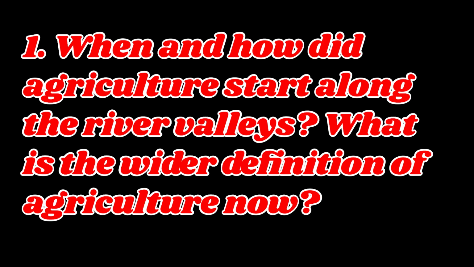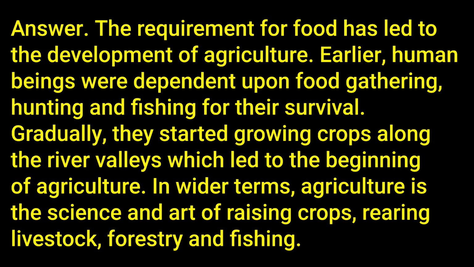1. When and how did agriculture start along the river valleys? What is the wider definition of agriculture now? Answer. The requirement for food has led to the development of agriculture. Earlier, human beings were dependent upon food gathering, hunting and fishing for their survival. Gradually, they started growing crops along the river valleys which led to the beginning of agriculture. In wider terms, agriculture is the science and art of raising crops, rearing livestock, forestry and fishing.